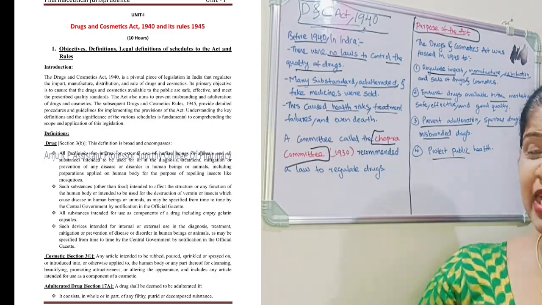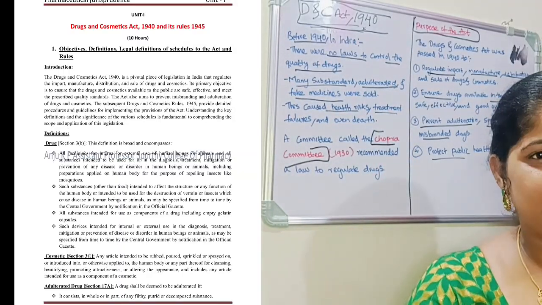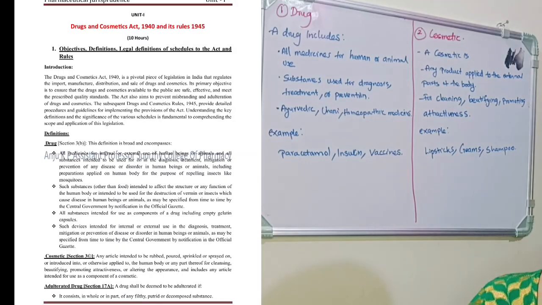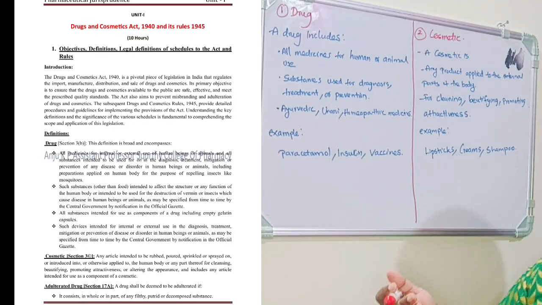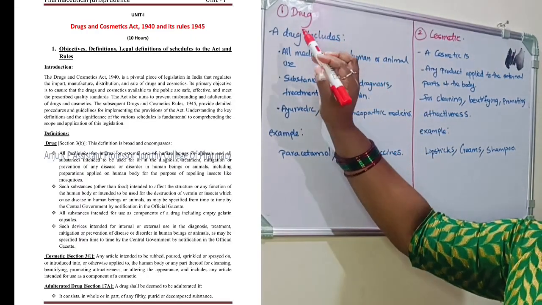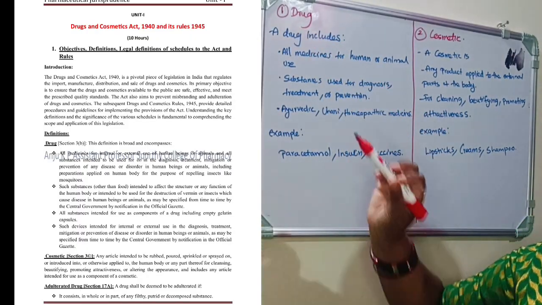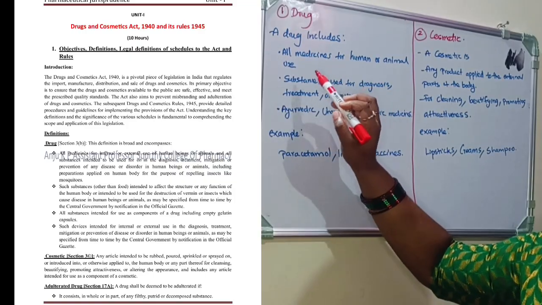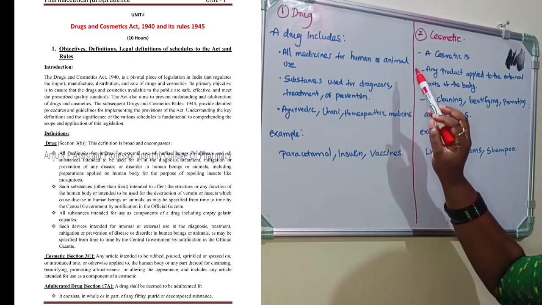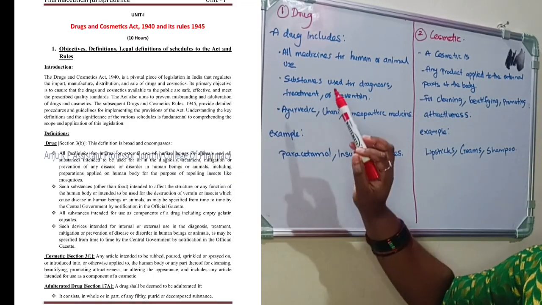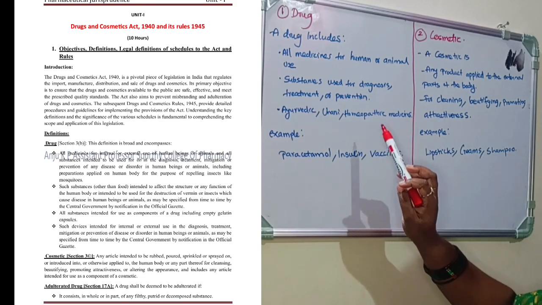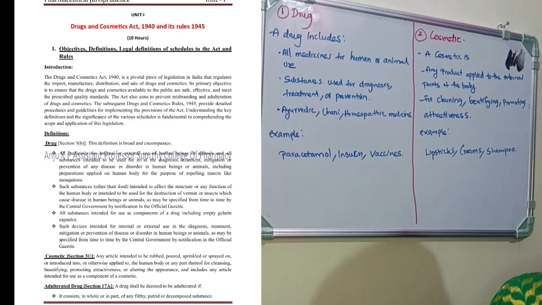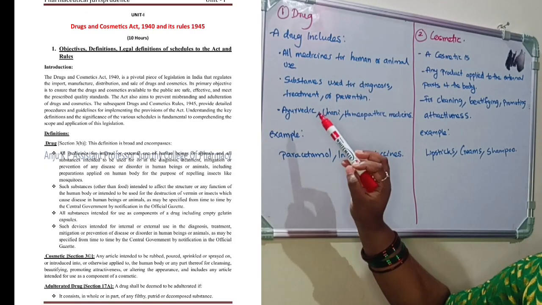Now we will see the definitions involved in the DNC Act. Not only for the DNC Act, throughout you have to know these definitions. As per your DNC Act, first, drug. A drug includes all medicines for human or animal use, substances used for diagnosis, treatment, prevention or mitigation of disease.